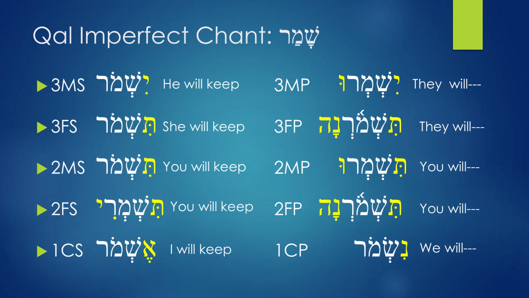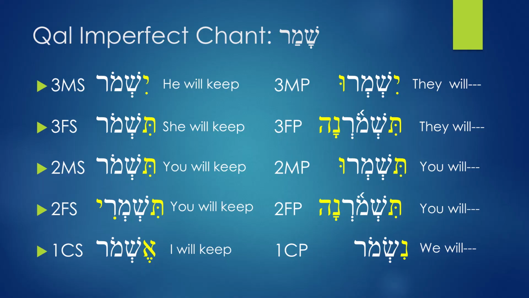Another one that looks identical, but the prefix is different, is this. This one is 3mp, where you have yishmeru, and 2mp, where you have tishmeru. These ones are identical also, except for the prefix. You have ye, here you have t, but the rest of the spelling is the same. That's going to save you a lot of time when learning the chart. So use those tips to help you.